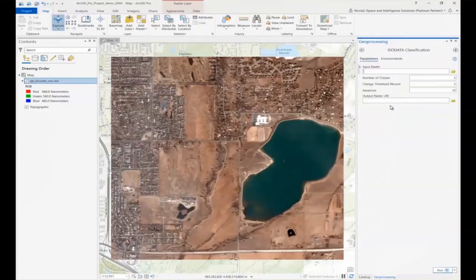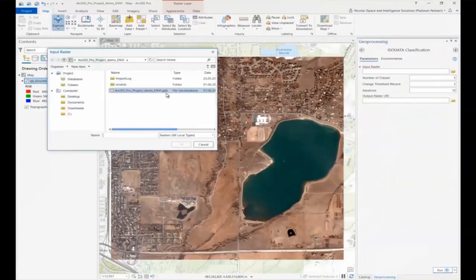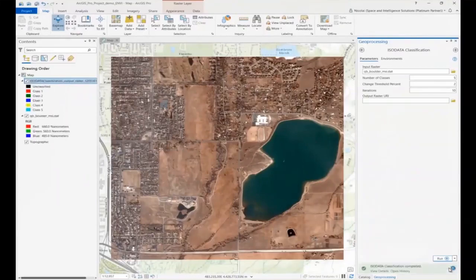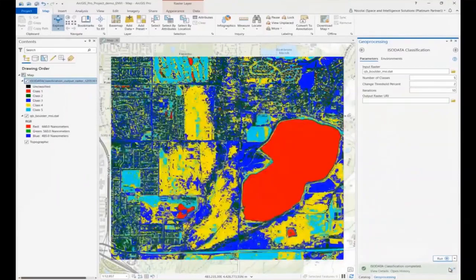Just view this tool, how it looks. Input raster, then number of classes. Let me select my input raster, the same raster. And here you can see the number of classes; I'm giving 5 and running this. Now you can see that the tool has finished and the outputs are ready.